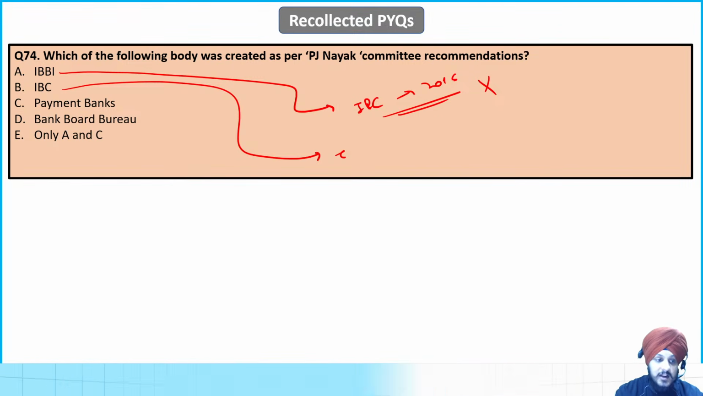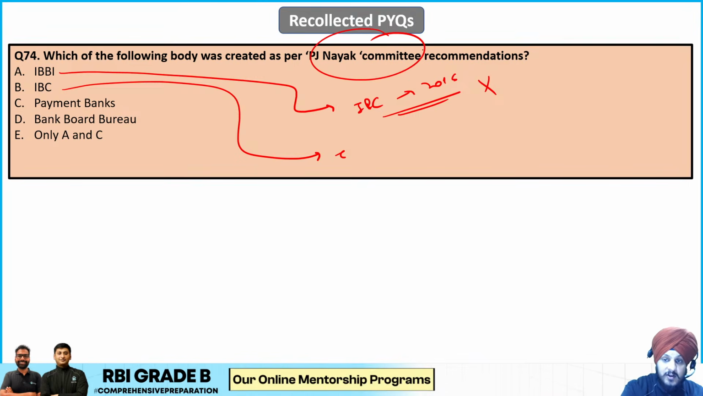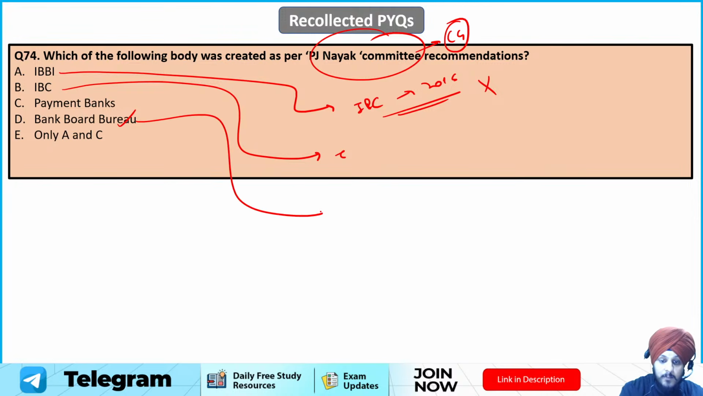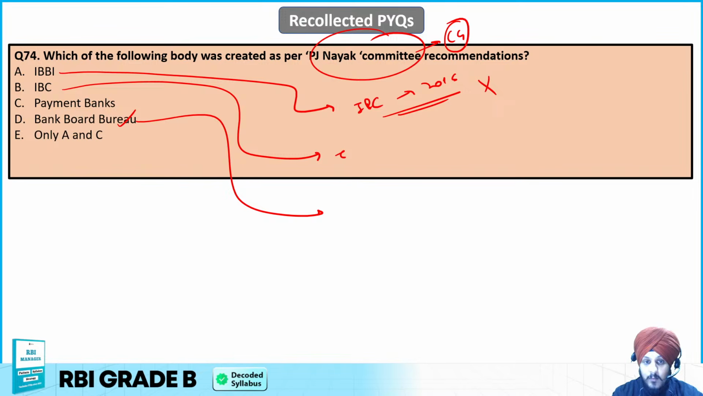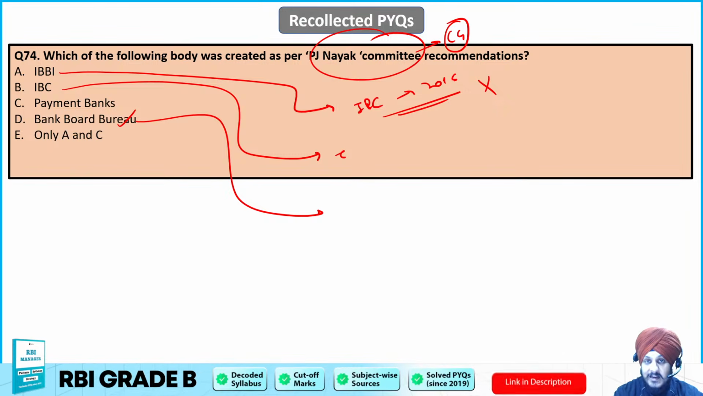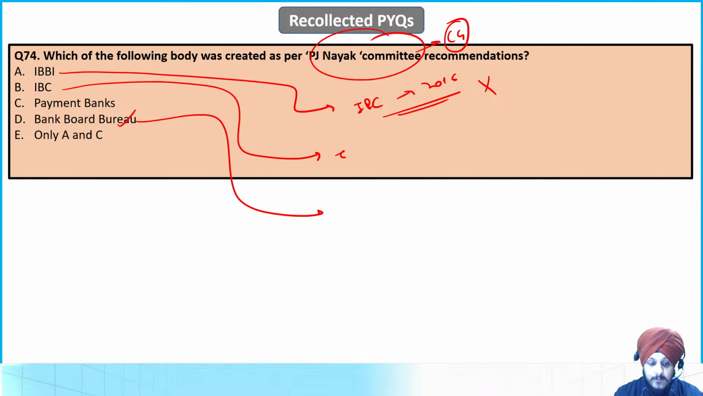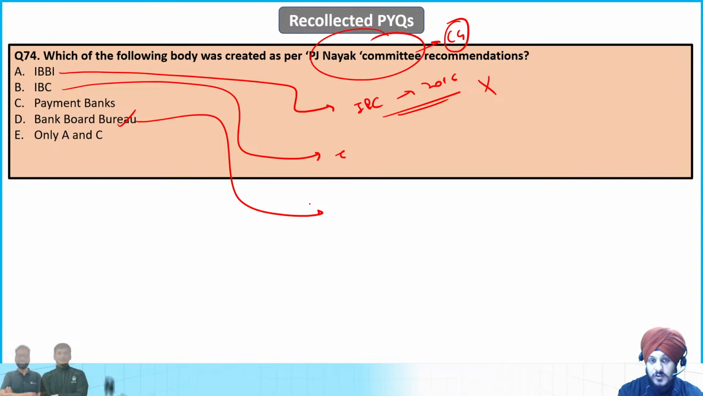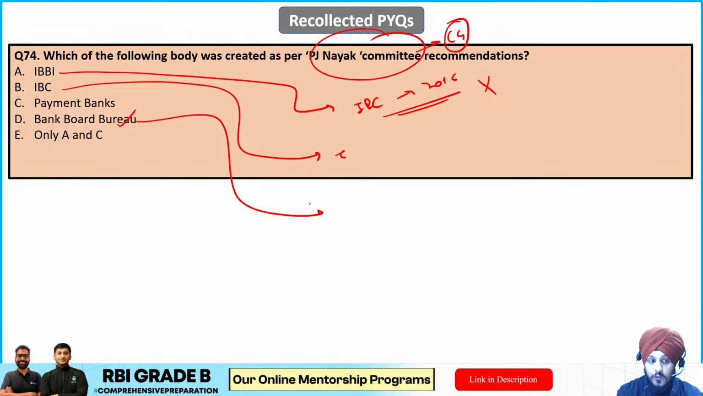The PJ Naik committee gave recommendations related to corporate governance with respect to banks, and they recommended the formation of the Bank Board Bureau. Now let me tell you that the Bank Board Bureau was formed by the government, but because of legal challenges, it could not survive. And the government formed a new body in order to replace this Bank Board Bureau. And what is the name of this new body? First of all, before knowing the name of the new body, you need to know about the Bank Board Bureau.